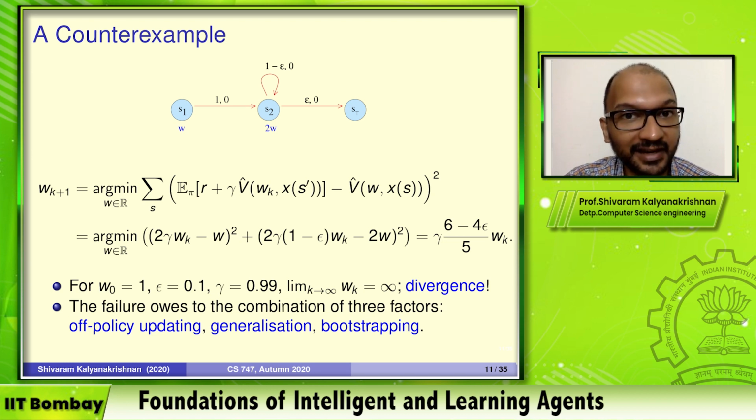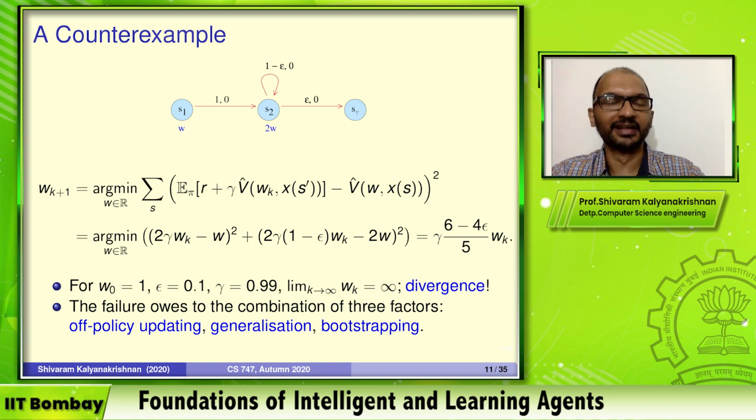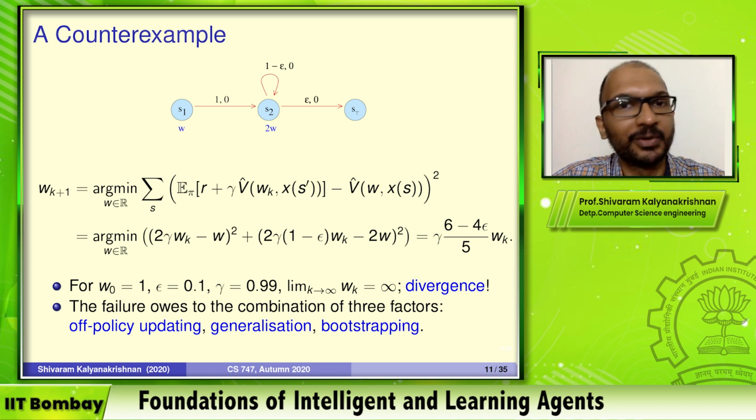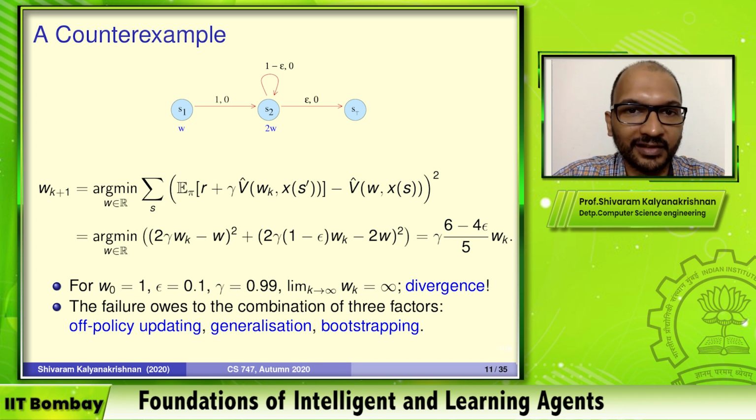Point number 2 is we are generalizing. We are using the same parameter to update both of these states, right? So when you make an update to the value function of one of these states, it's also going to affect the other. In this case, it's an extreme form where there's only a single parameter. But even if you have multiple parameters that are shared among the states, that's generalization, and that can hurt you.